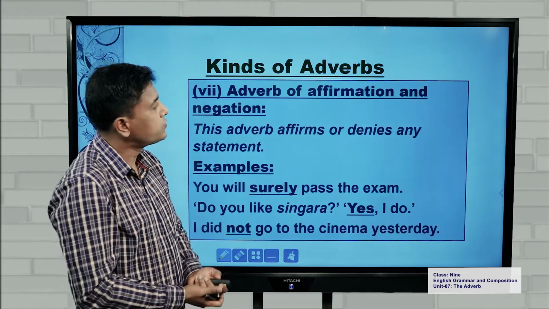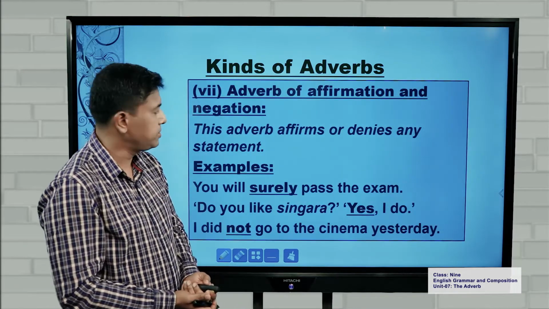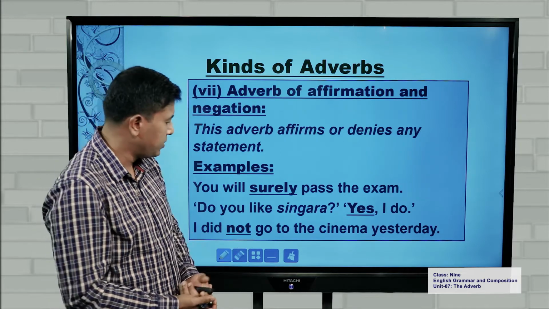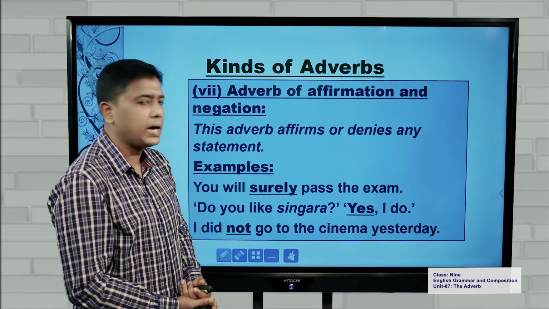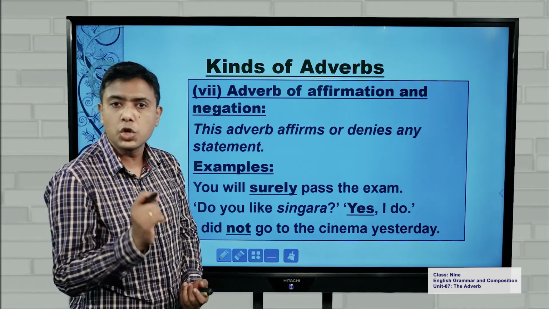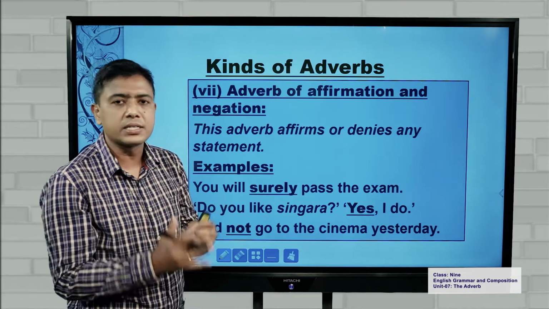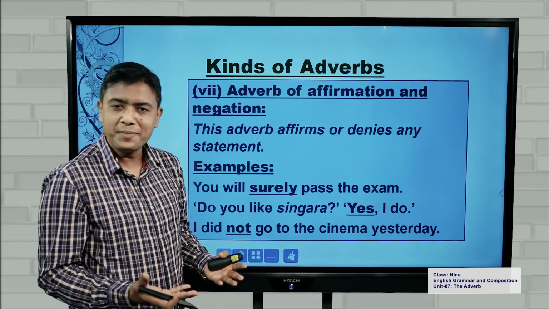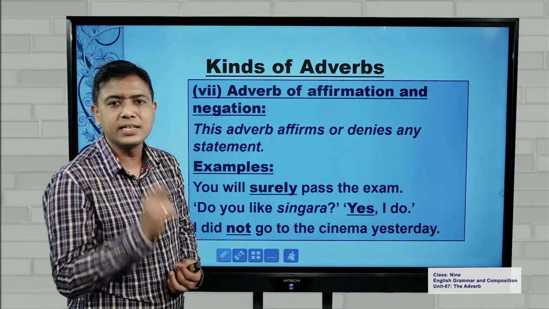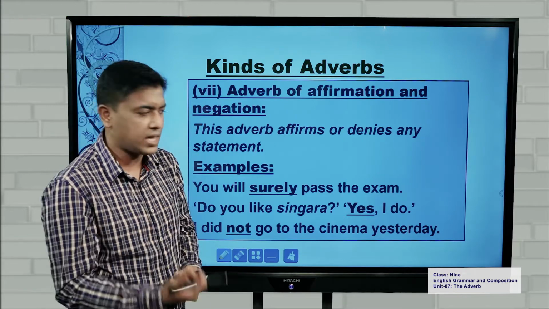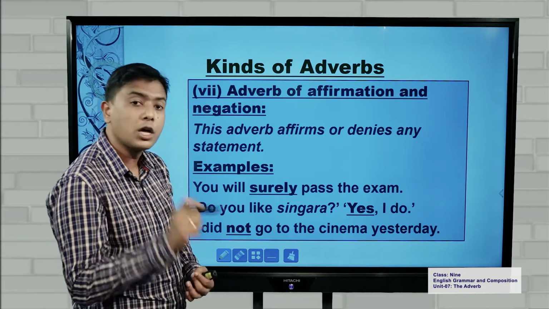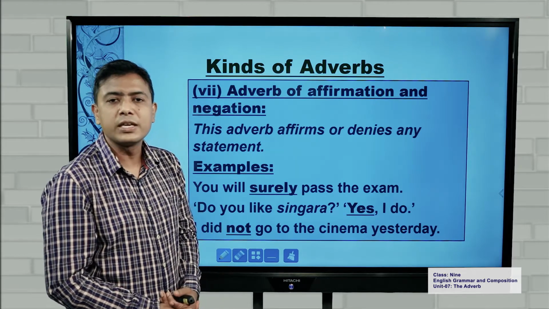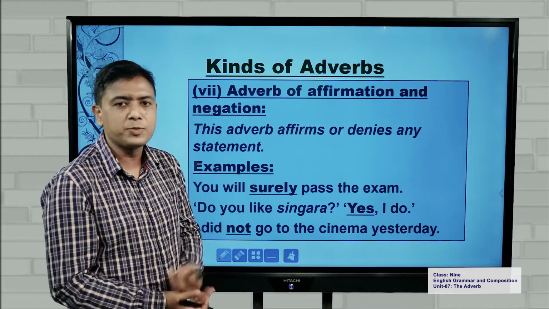Next one, adverb of affirmation and negation. This adverb affirms or denies any statement. Have a look at these examples. You will surely pass the exam. By using surely, we are affirming the statement that he is going to pass. Second one, do you like shingara? Yes, I do. By saying yes, we affirm a statement. And last one, I did not go to the cinema yesterday. Here, by using not, we deny a statement.